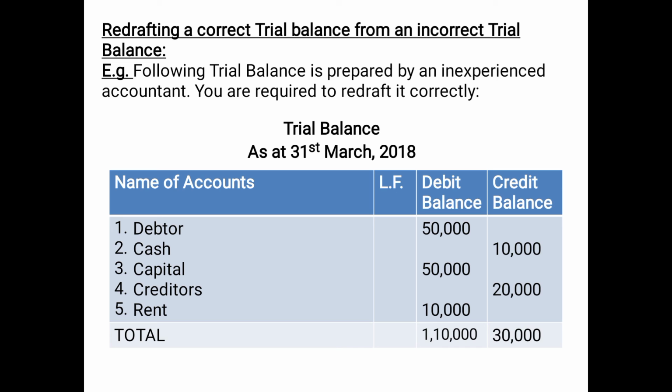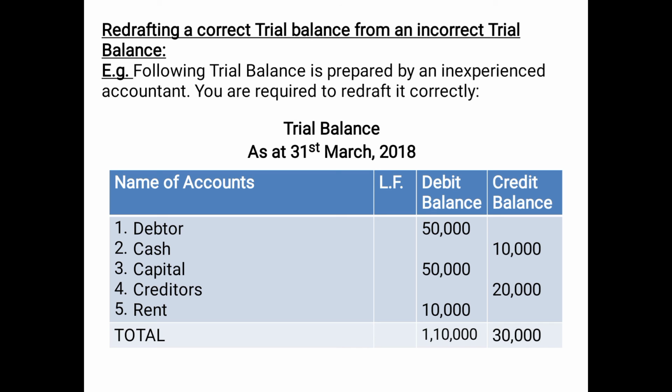Then second item, cash. Cash is an asset. The amount should be on the debit side, but here it has been posted on the credit side wrongly. So while redrafting the trial balance, you will post the amount of 10,000 on the debit side. Then capital is a liability. The amount should be on the credit side, but wrongly it has been posted on the debit side. So while redrafting the correct trial balance, you will post this amount of 50,000 on the credit side.